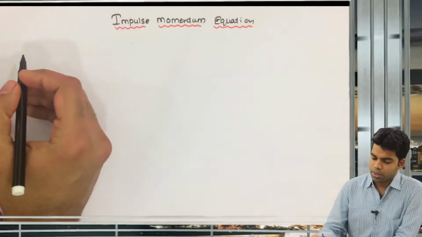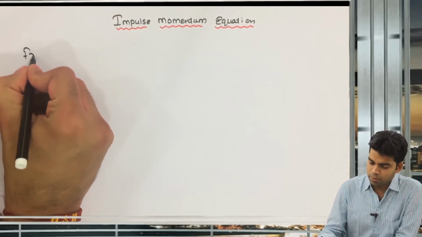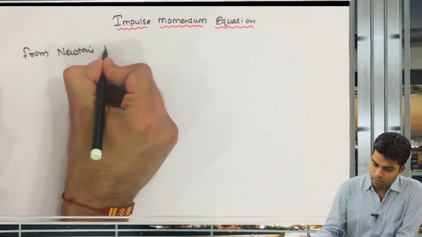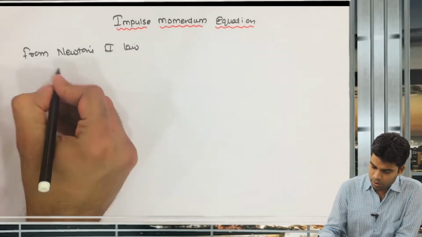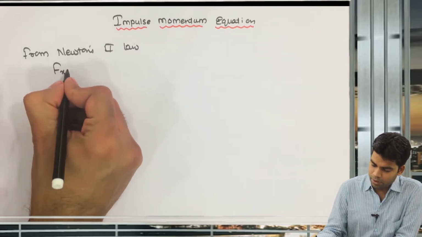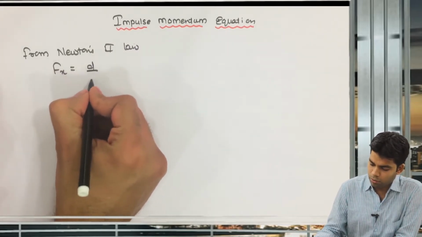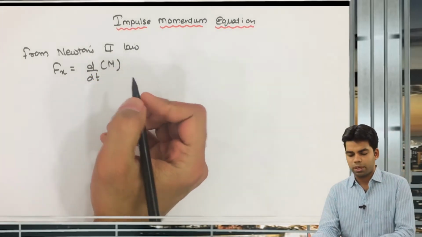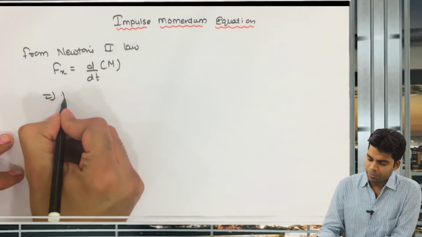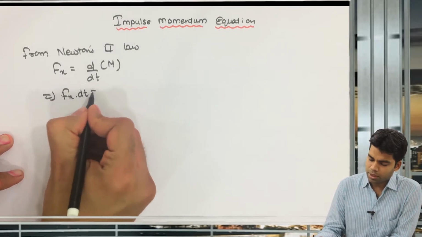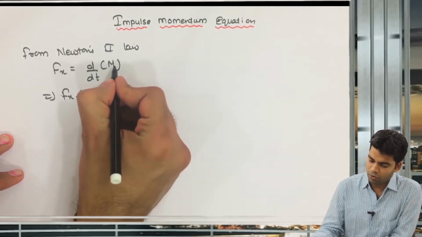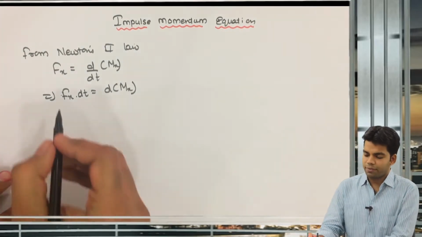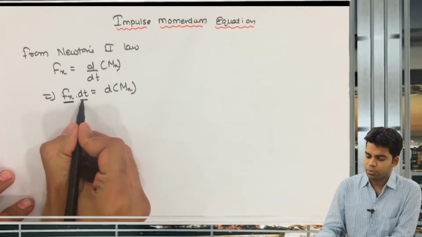Okay, we know from Newton's second law that the total net force F is equal to the rate of change of momentum. This is Newton's second law, as we all know. Further, this can be written as Fx into dt is equal to d of mx, the change of momentum in the x direction. This Fx into dt is nothing but impulse force.